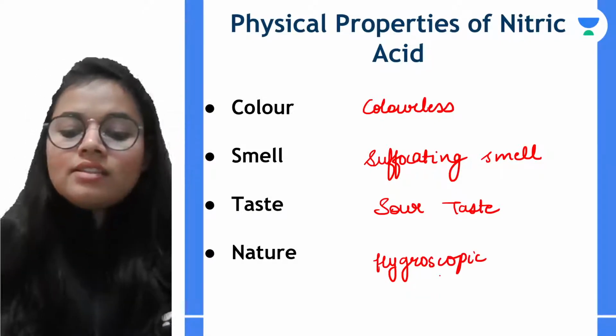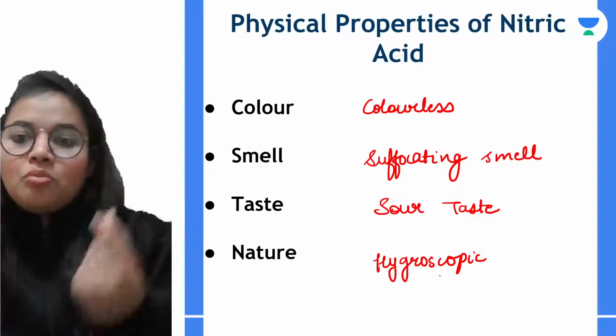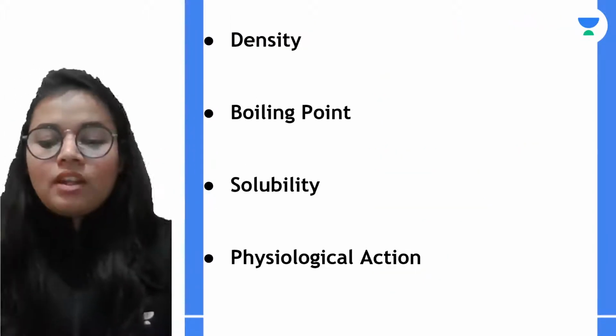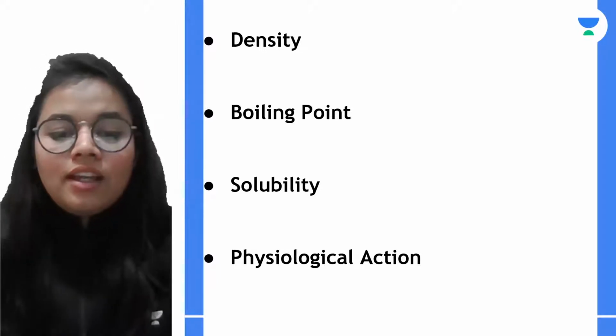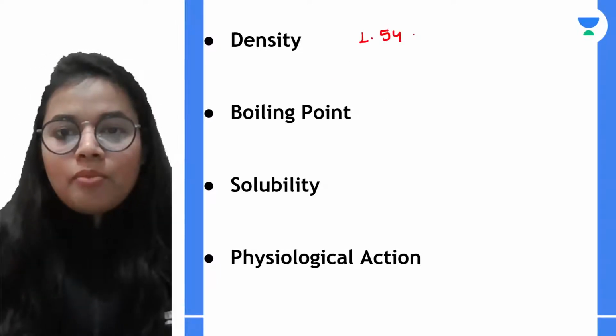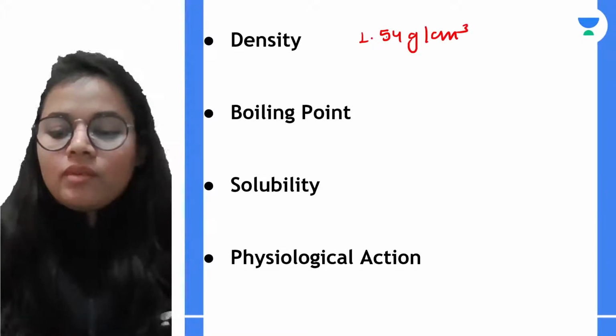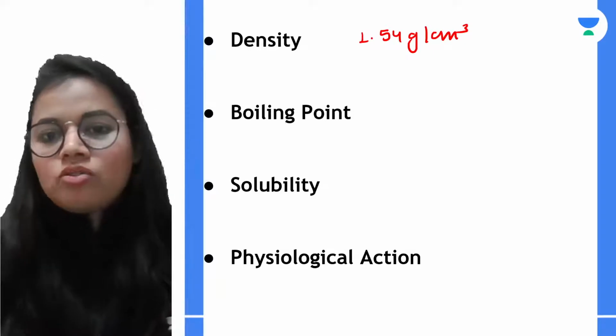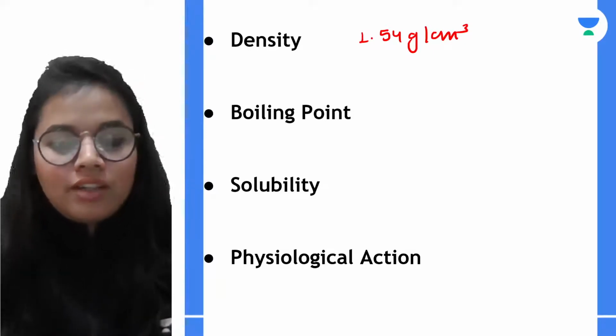Okay, and this is the reason that the bottle having nitric acid should always be covered. Okay, so density, it is 1.54 gram per centimeter cube. You do not need to remember the actual values. Normally they are not asked in your examinations.